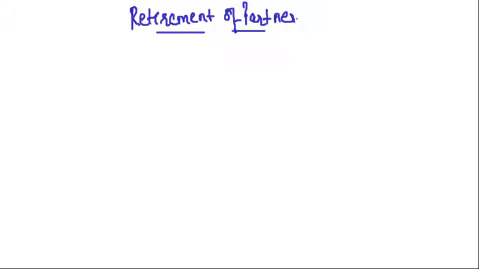In this lecture we are going to continue with our discussion on retirement of a partner, right? In the last lecture we started with this chapter. I told you what retirement is: when one of the partners decides to quit the partnership firm, that is, he is retiring from the firm.